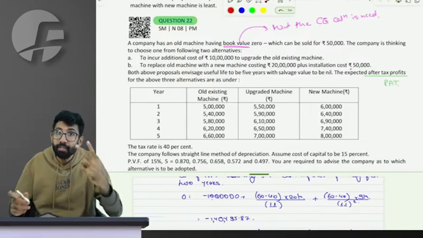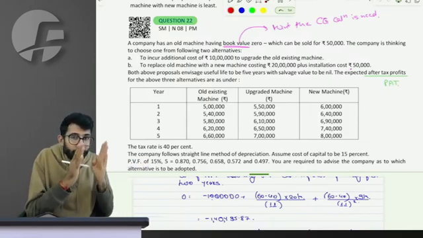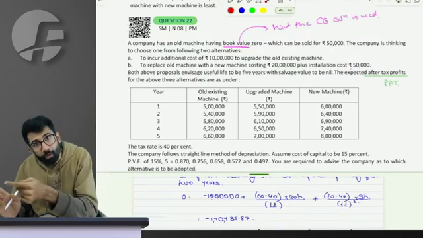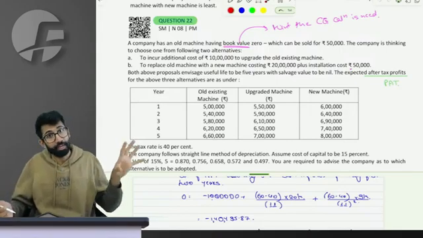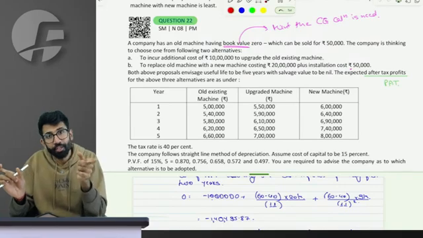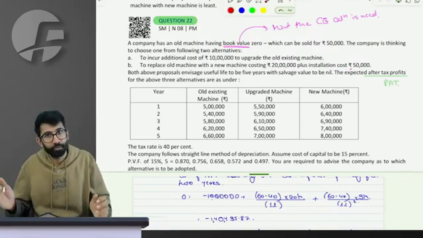That is scenario 1. Scenario 2. In scenario 2, in the second situation, we say option 1, continue the old. Option 2, sell the old and buy the new. This is entire alternative 2 of scenario 2. So again, for both these scenarios, how much is the initial outflow, incremental annual inflow, incremental salvage will give you the incremental cash inflows, outflows.